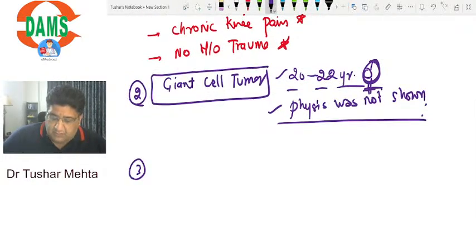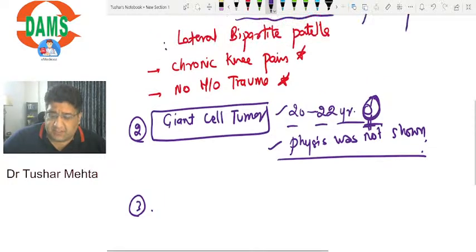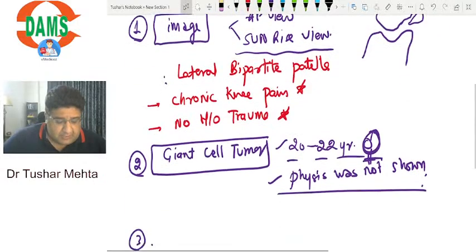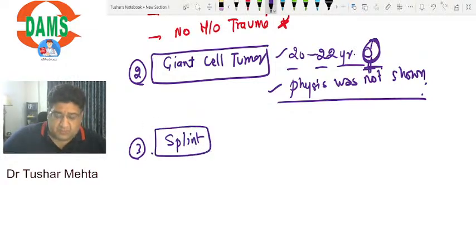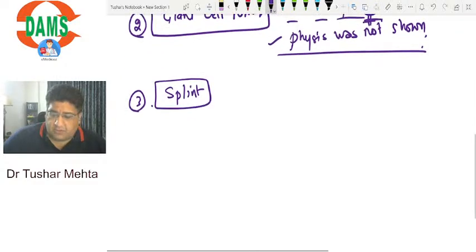The third image, which people are a little confused about, somebody is saying, no, Dr. Ramrup Meena, it was not management of patellar fracture. They had asked about the management. We'll talk about that. But the third question, which people are suggesting, is that they had asked a question on a splint. Now in that splint, what was asked? Somebody is saying it was a cock-up, somebody is saying it was a turnbuckle. So what do you think? What was that question on the splint which was asked? Can anybody tell me?